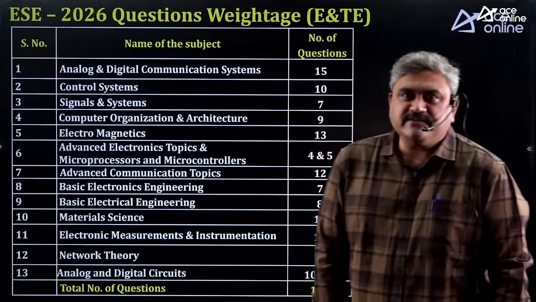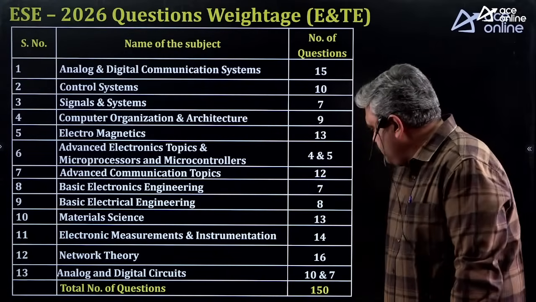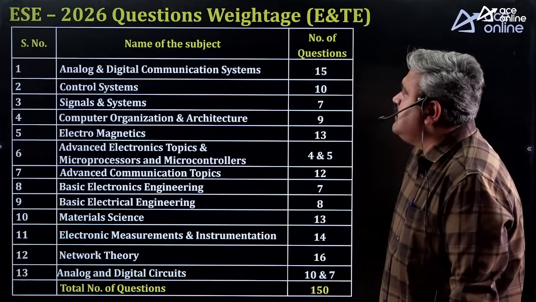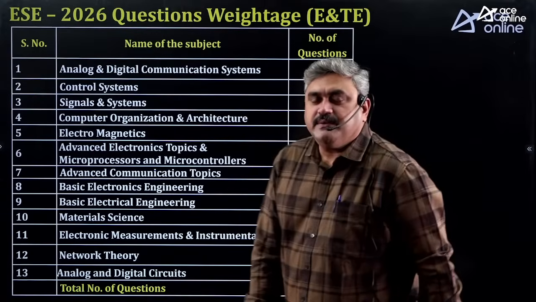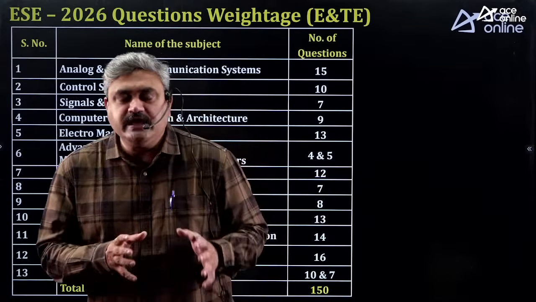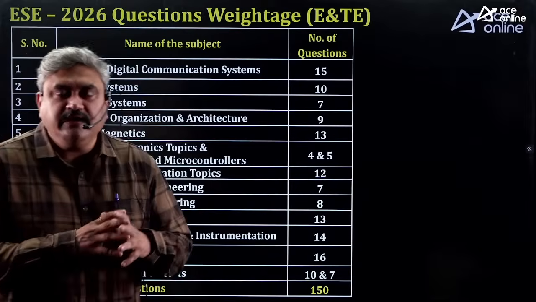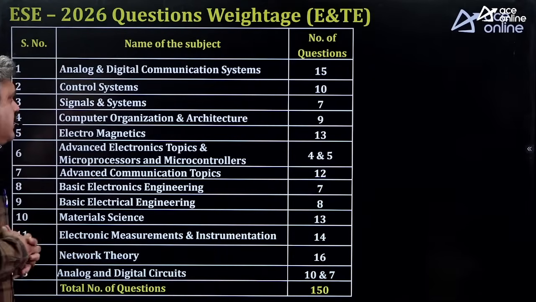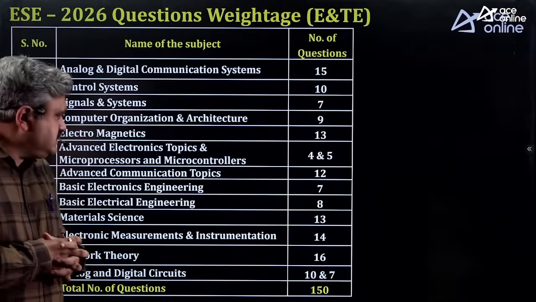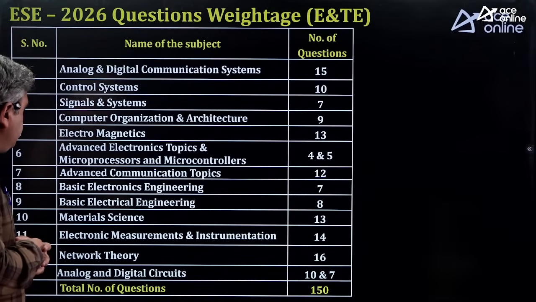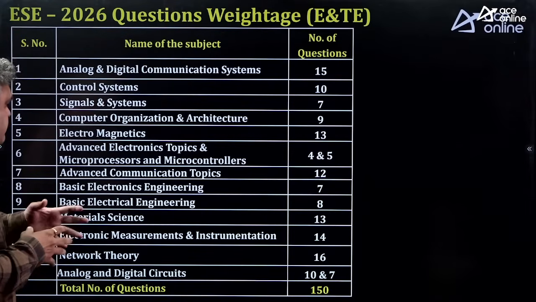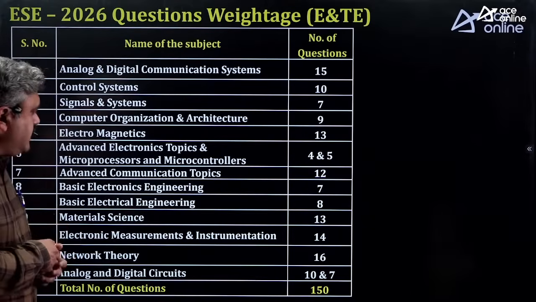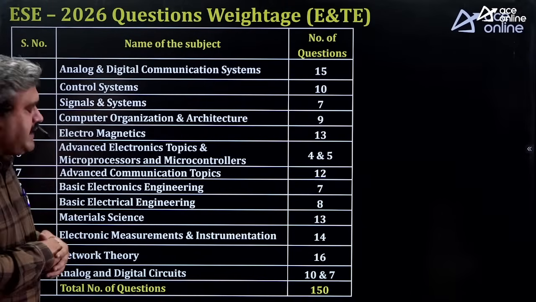Hi students, let us first see the weightage. So we have totally 150 questions. This time the question paper is a little bit different. The weightage is not equally distributed on all the subjects. It is more on some subjects and less on some subjects. Maximum weightage came from analog and digital communications, 15 questions, and least weightage came from basic electronics engineering, which are 7 questions. Other than that, we have weightage distributed on all the remaining subjects.